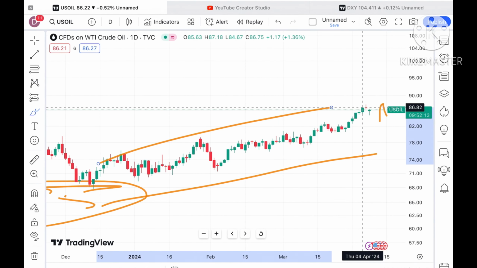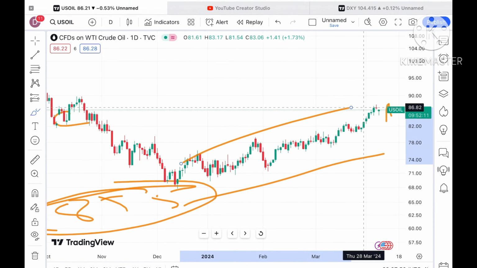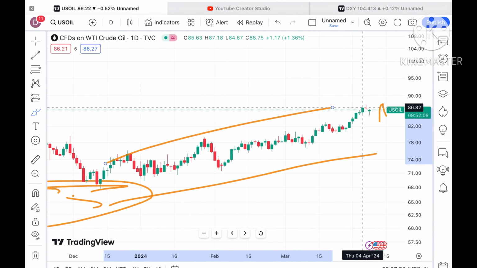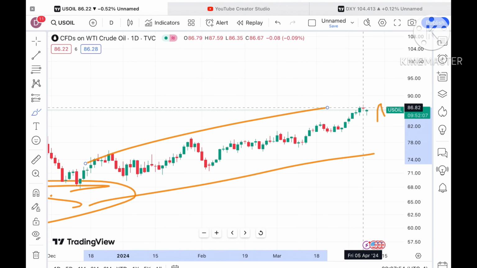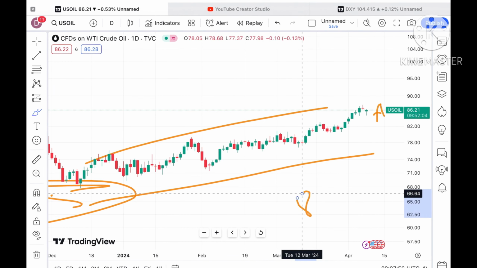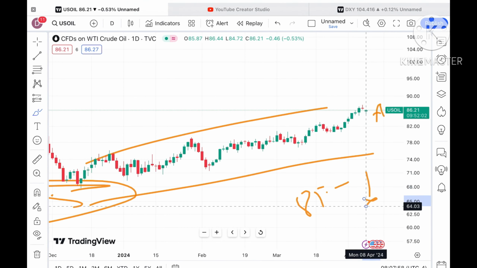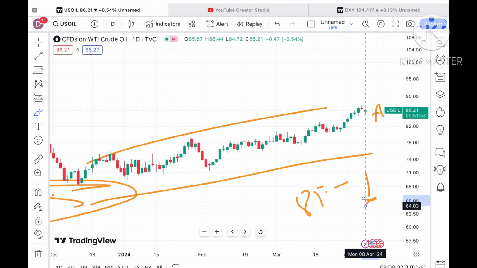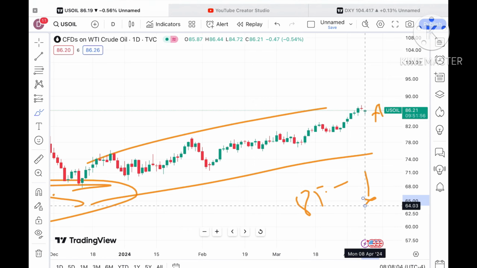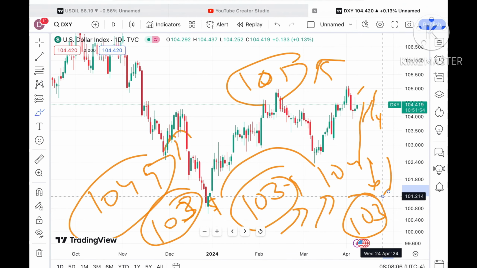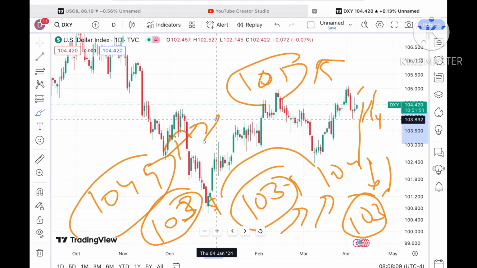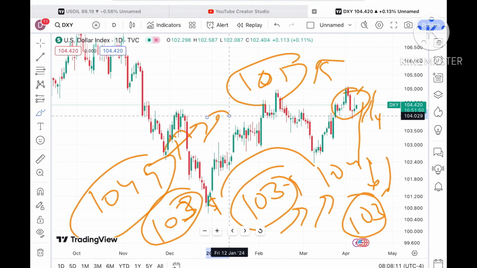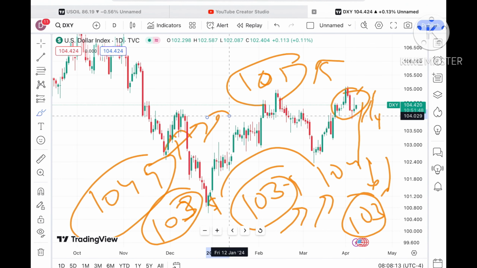But if you look at the chart, suppose the price doesn't sustain the crude prices, then we can see it go below a level of 85.5, because this is a strong support. As soon as the price goes below this level, there is a probability that it will move further low. Looking at the dollar index, there is a continuous upside, and if the dollar index is moving upside, the crude is also moving upside.